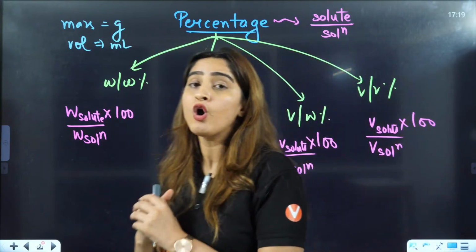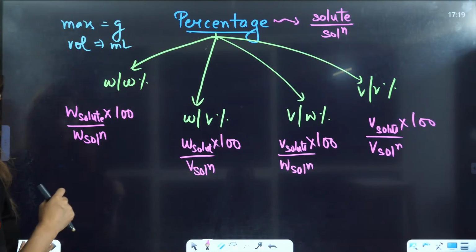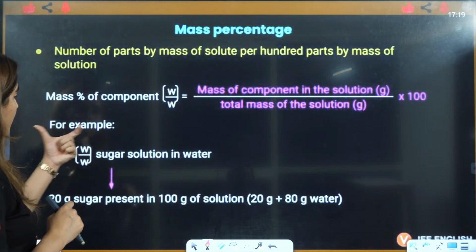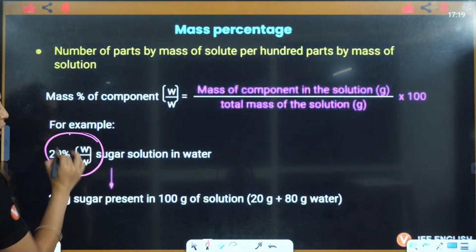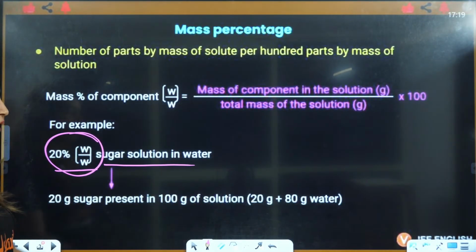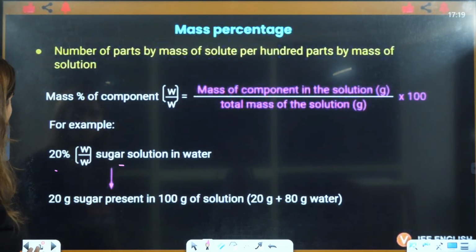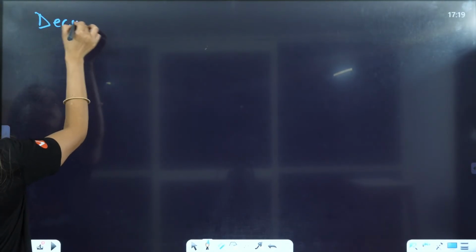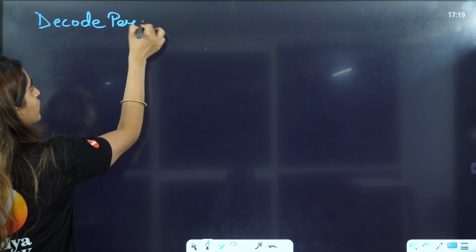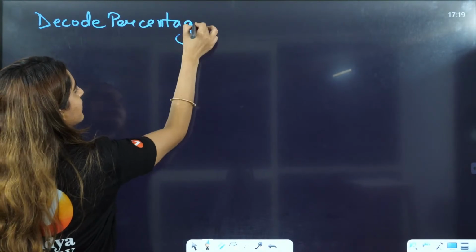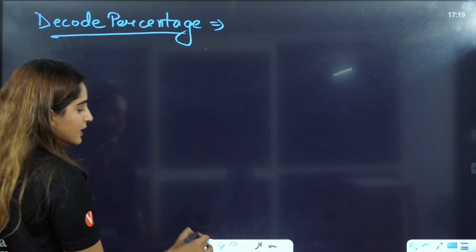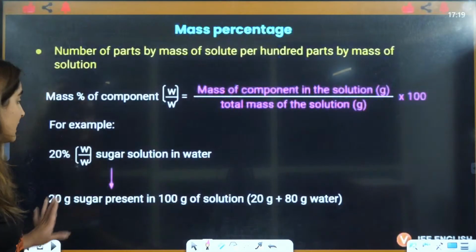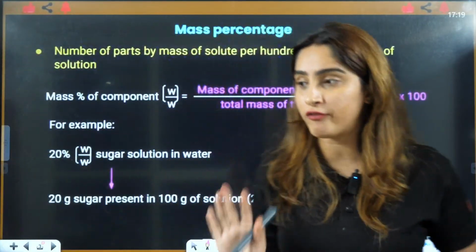Okay. Now, we will understand the decode, right? Now, this is clear to you, but now we will understand what you mean by 20% of sugar solution in water. That means how do you decode these things, okay? Decode percentage given to you. Let's take an example that is given to you here. That is 20% weight by weight, right?